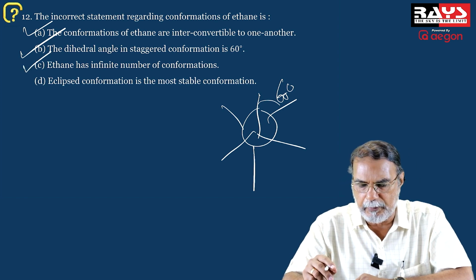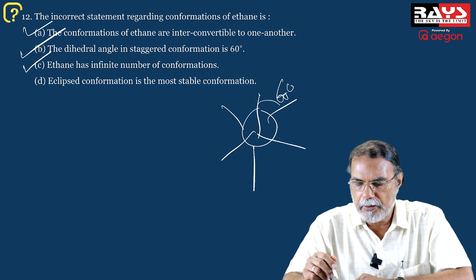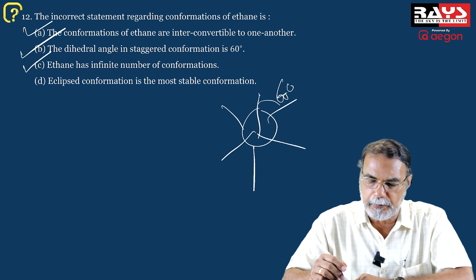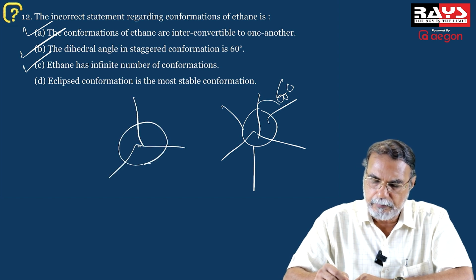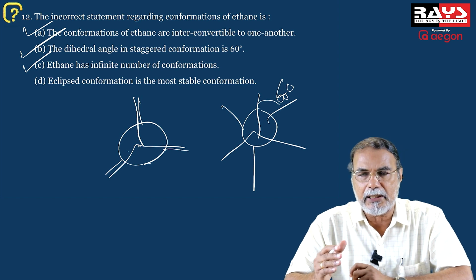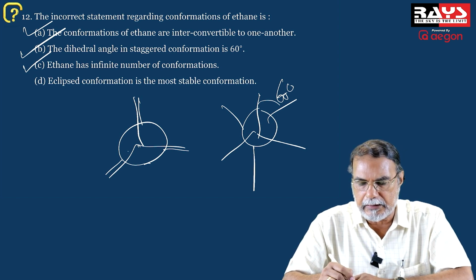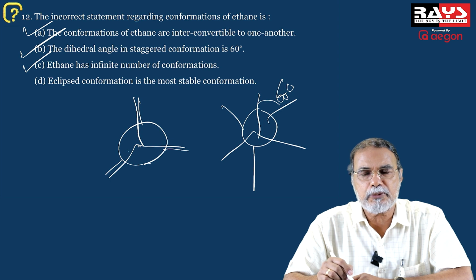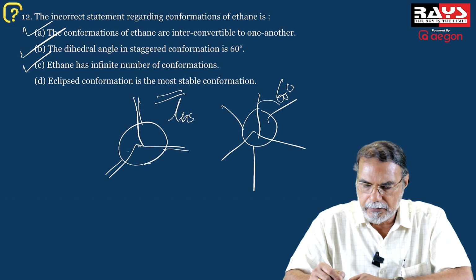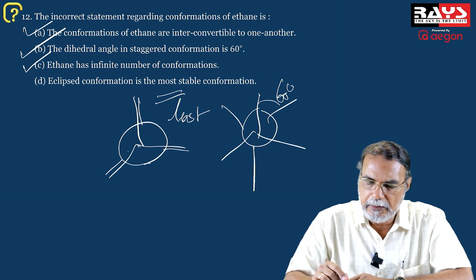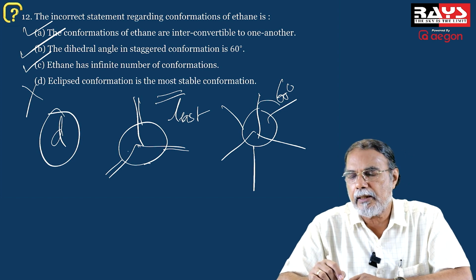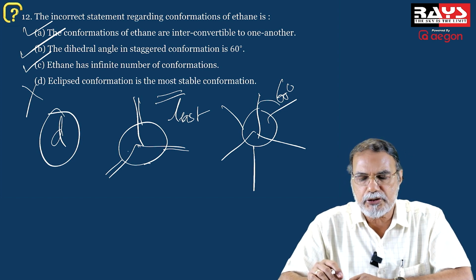And the fourth statement, the eclipsed conformation is the most stable conformation. Eclipsed conformation. How can the eclipsed conformation be most stable? There is repulsive interaction. The maximum repulsive interaction is there in the eclipsed conformation. Therefore, eclipsed conformation is the least stable conformation, isn't it? So the statement 4 is the incorrect statement. So the answer to this question is D.